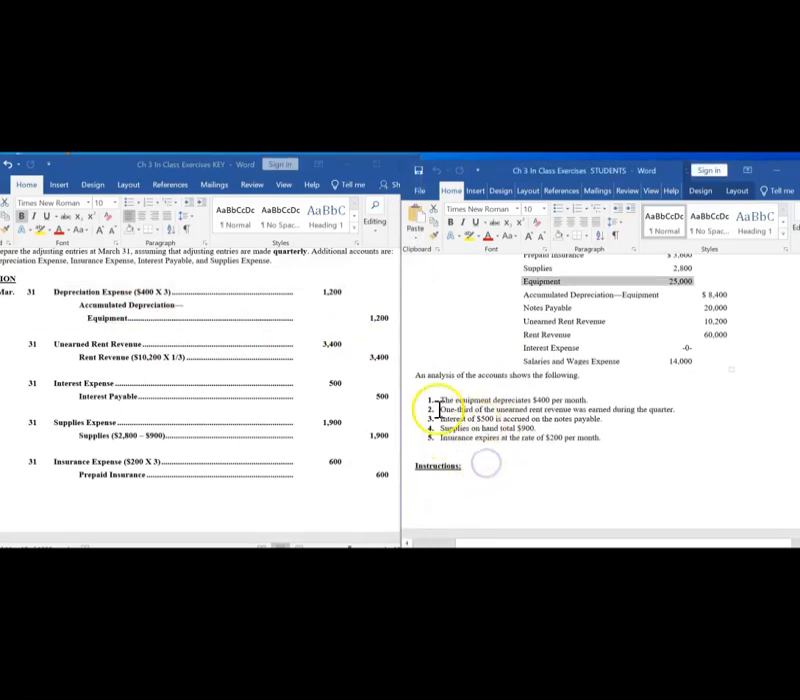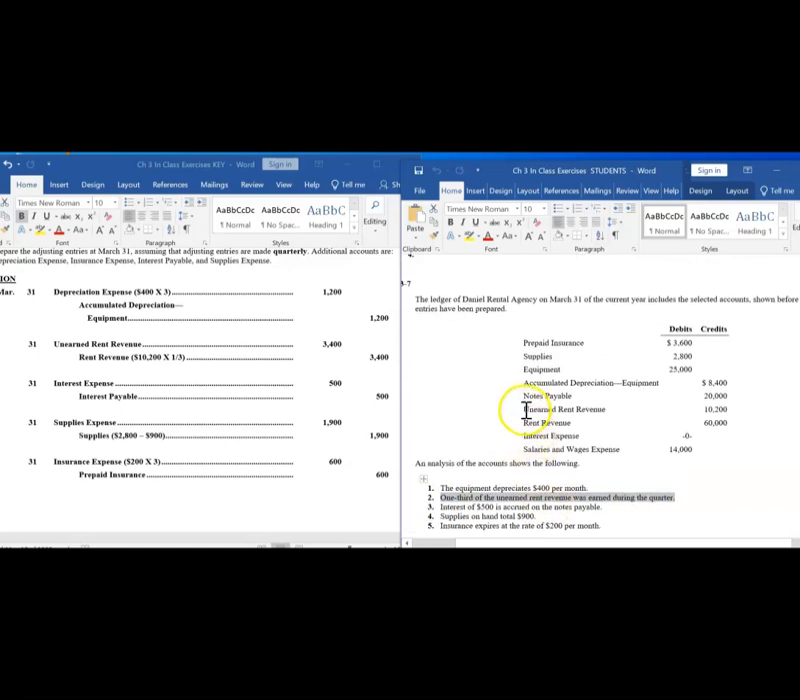Next adjustment that we need to make for these 3 months. 1/3 of the unearned rent revenue was earned during the quarter. Remember, unearned revenues are liabilities. They represent amounts that customers have prepaid us for. They haven't yet received whatever it is they paid for. We were prepaid. When we received the prepayment, we ended up recording this liability.